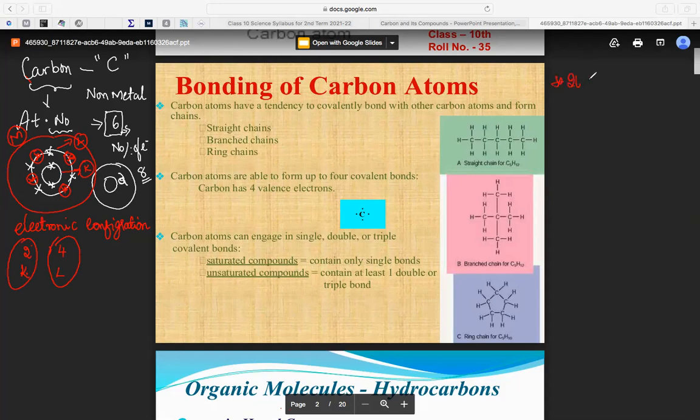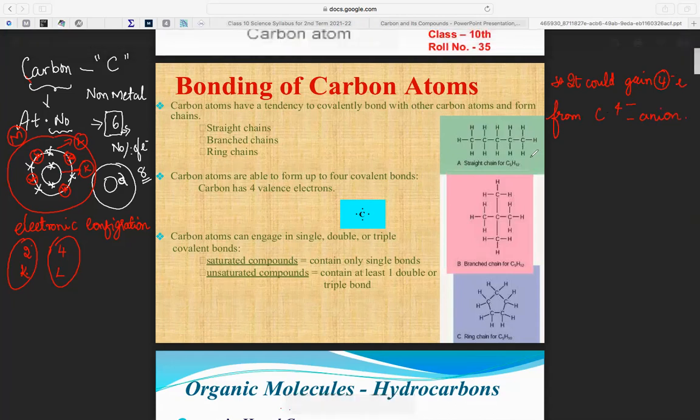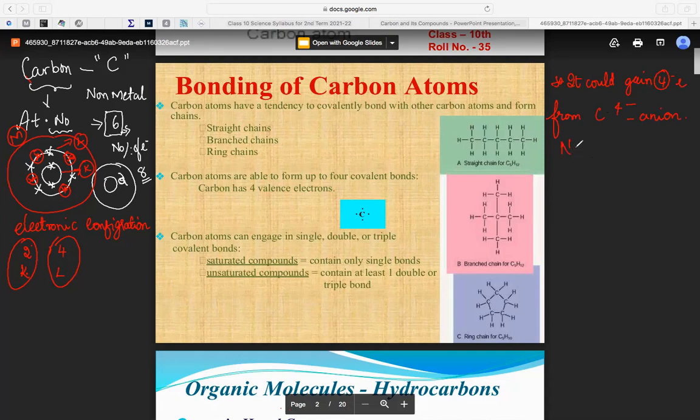It could gain 4 electrons. I'll write a shortcut: C4-. That means it forms an anion. What does it mean? Here, the nucleus has 6 protons. This we call the nucleus. The total atom has 6 protons.